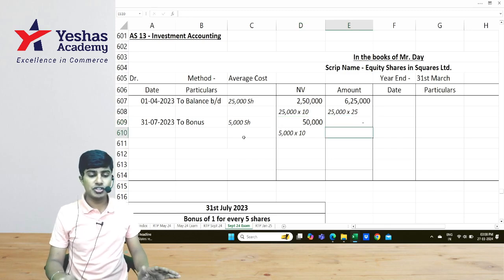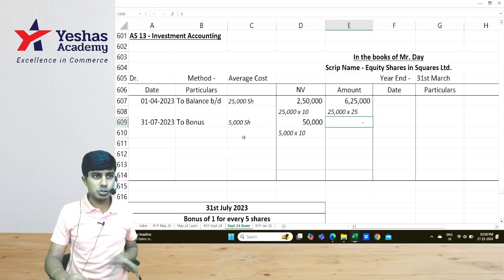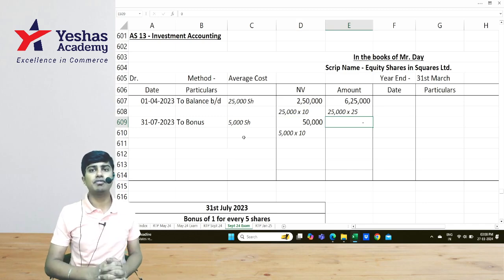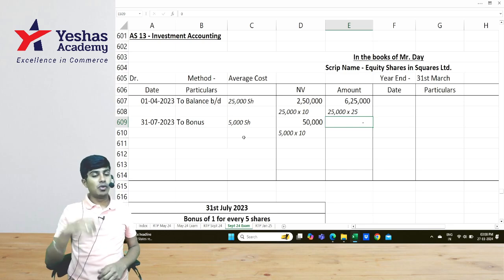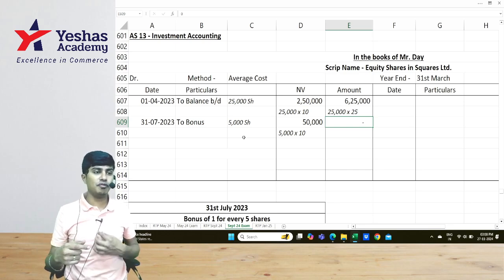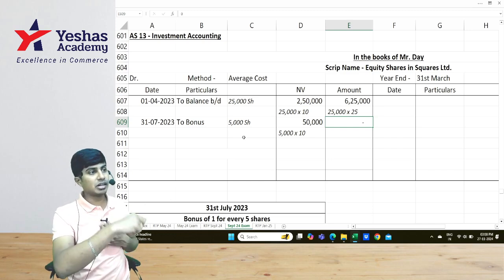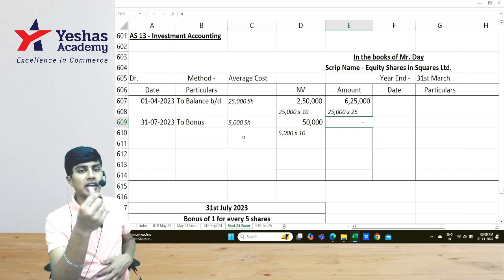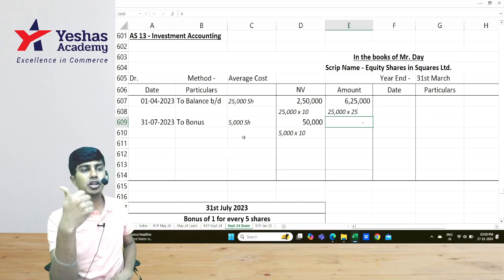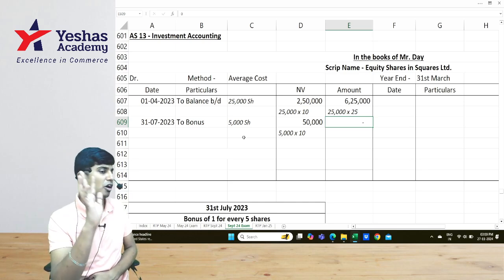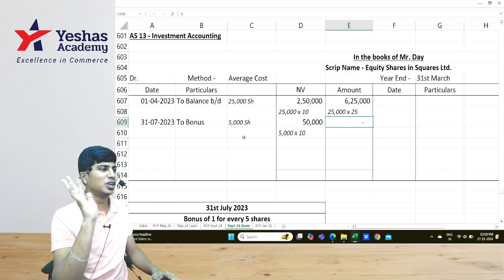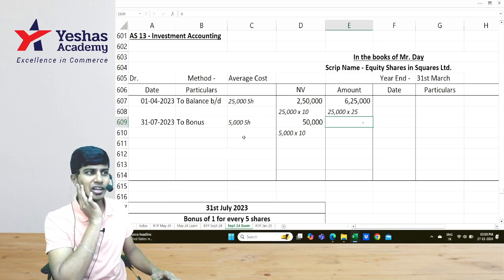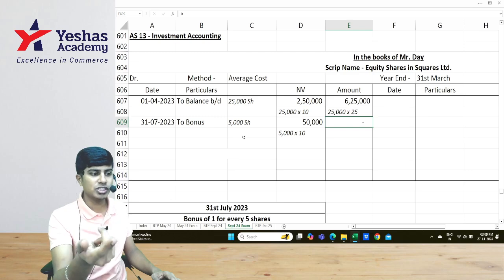My amount doesn't change. However, if I am selling these bonus shares, you cannot say the cost of acquisition of these bonus shares is zero and entire sale consideration is profit. No, you cannot. You have to determine the average cost. I would take 6 lakh 25,000 as the total cost of 30,000 shares. Determine the per share cost, multiply with the number of shares sold to determine cost, which will help us determine profit to be transferred to P&L. As of now, all of this is happening in our mind because we only read the bonus transaction. We have not read any sale transaction. Shall I go to the next one?